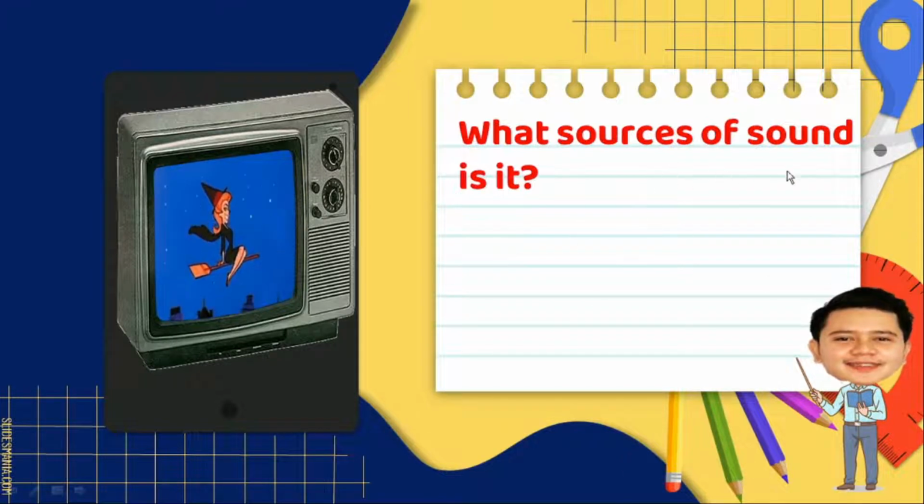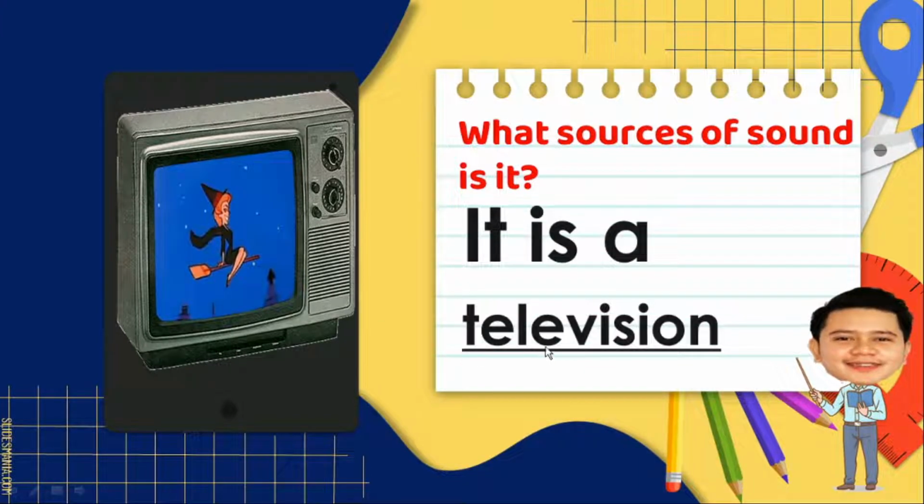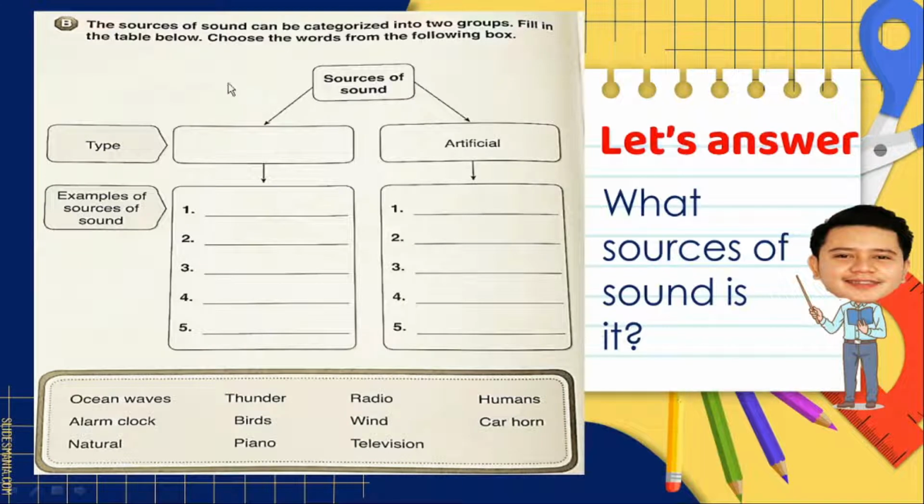What sources of sound is it? This one. Very good. It is a television. Again, television. Now, can you spell television? T-E-L-E-V-I-S-I-O-N. Television. Very good.